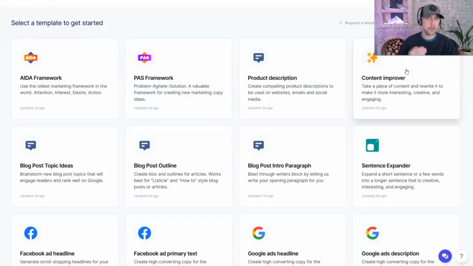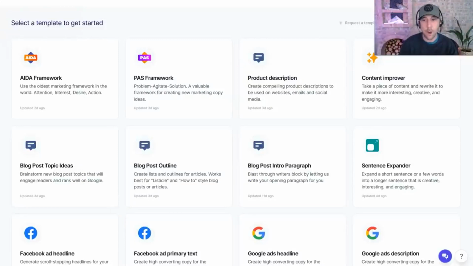Content Improver: if you've got some weak blog copy that you want to improve, or if you wrote a post for LinkedIn and you want to improve the content, you can run it through there. Blogging: this can absolutely help you lay out, come up with the titles, the intros, and even the sentence copy all the way through blog posts.